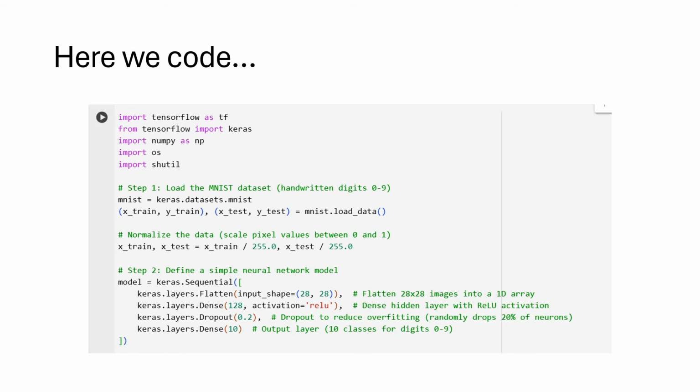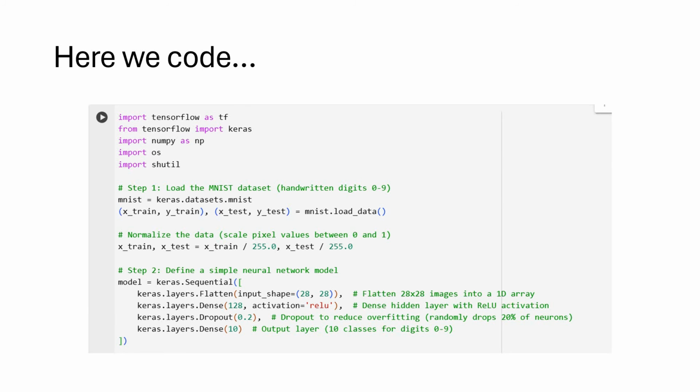Then, we will go ahead and define a very simple neural network model. As you can see, this is no complex model and we are using it in a very simple manner, where in the first stage, we are flattening 28 by 28 images into a one-dimensional array. Then, we are using the ReLU activation. Then, we are going ahead with dropout to reduce overfitting. And finally, we get the output here. It's a very simple neural network, right?